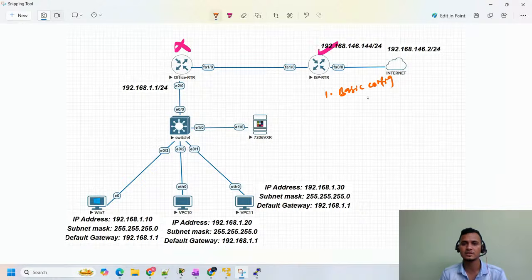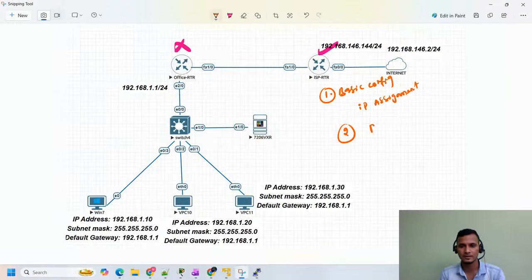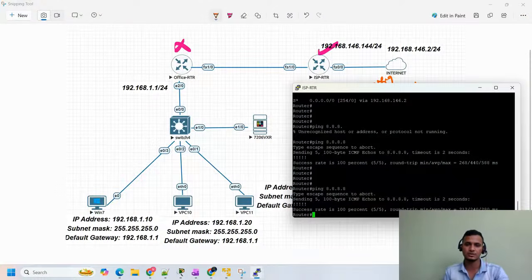Basic configuration means the IP address assignment. Here we have the IP assignment, first thing. And the second thing, here we have the route as well, right? We can see the route from the ISP's router. Let me open the ISP router. This is the ISP router, right?